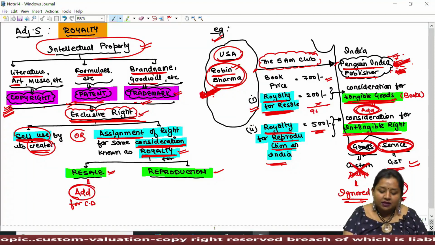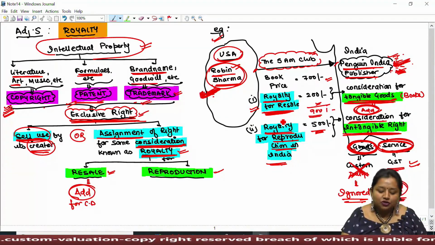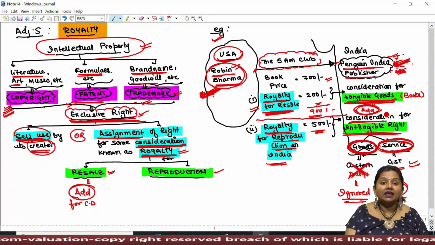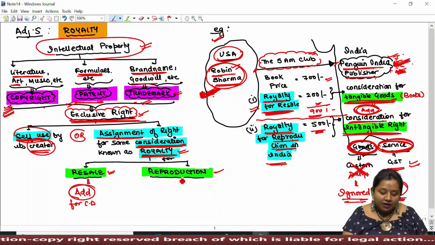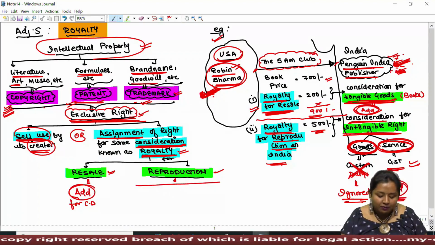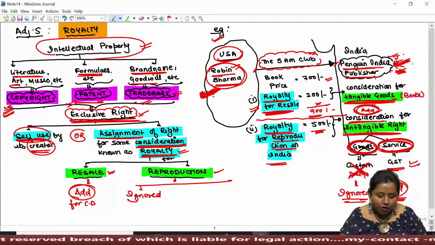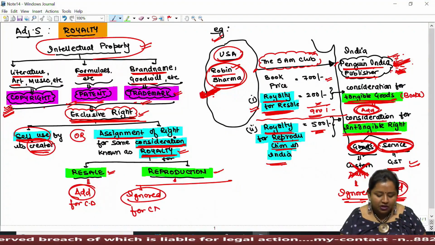That means the assessable value for books shall be taken as rupees 900 plus other expenses such as freight, insurance, etc. But the royalty paid for reproduction shall be ignored for the purpose of custom duty.